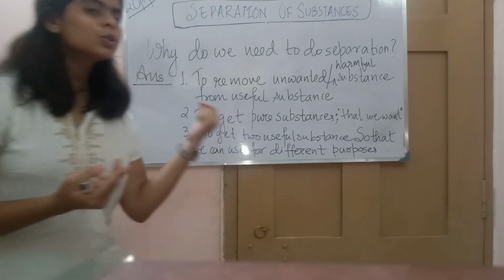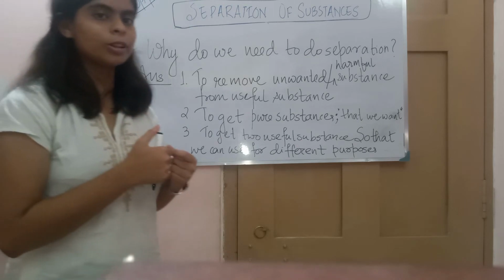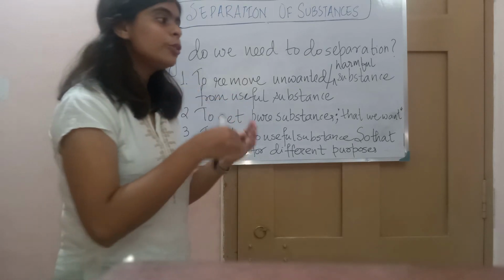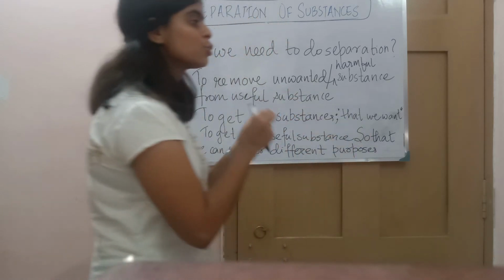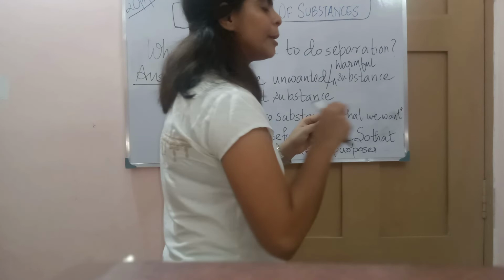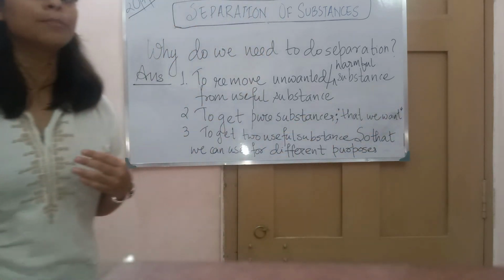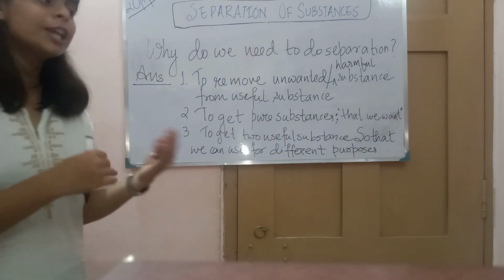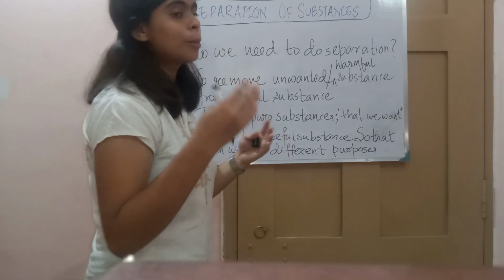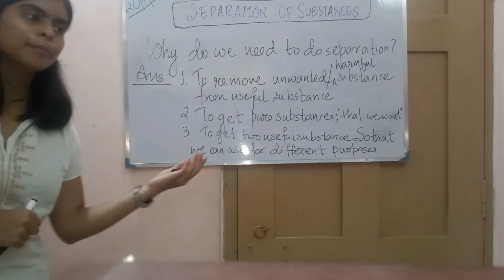The cream is a useful thing, the milk is also a useful thing, and we use them for different purposes. As a result, your mother used to separate the shor from the milk so that we can make different food items, different products, from that cream and from milk also.